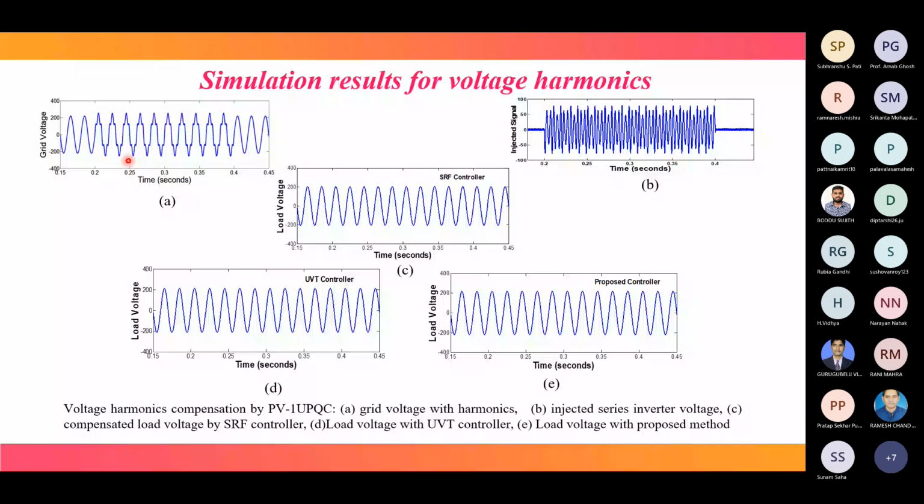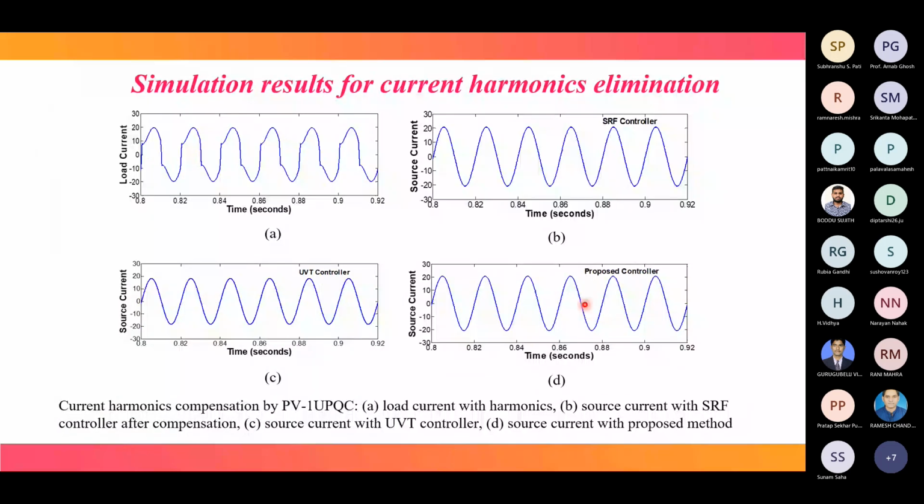Now coming to current harmonic elimination. This is the distorted load current with harmonics. And after using our techniques, SRF controller, this is the source current where harmonics are free. And this is the UVT, and this is using the proposed controller.